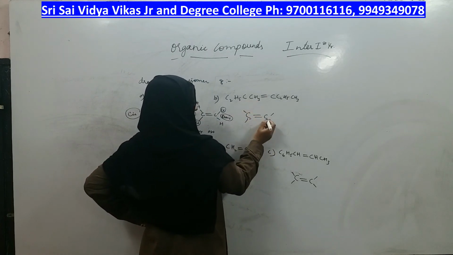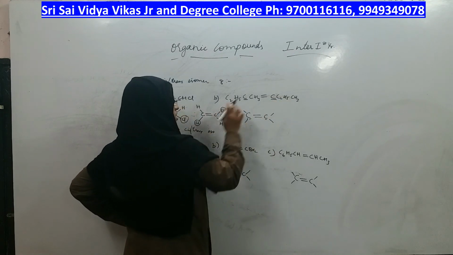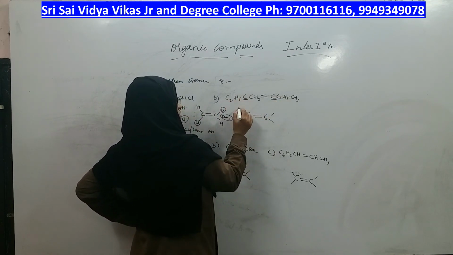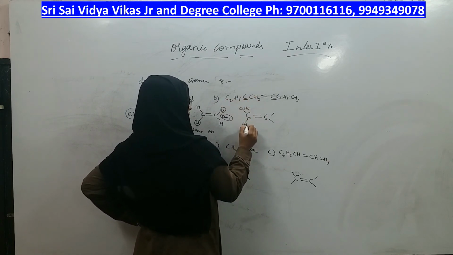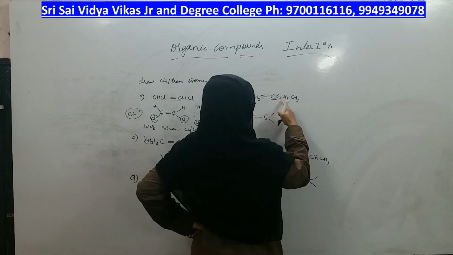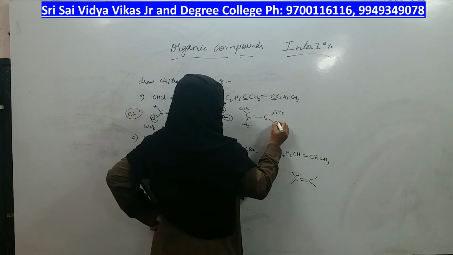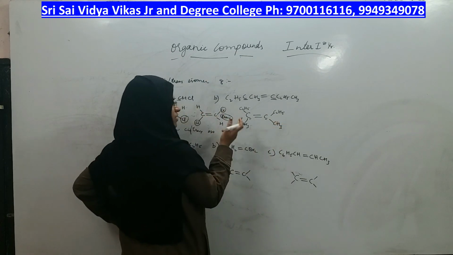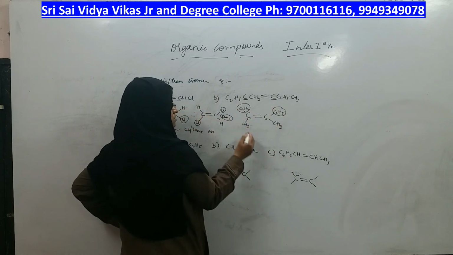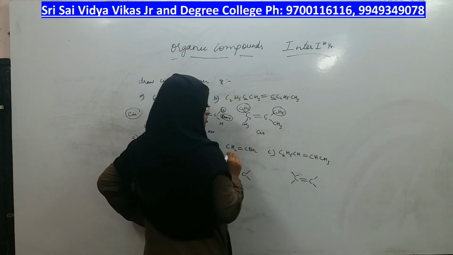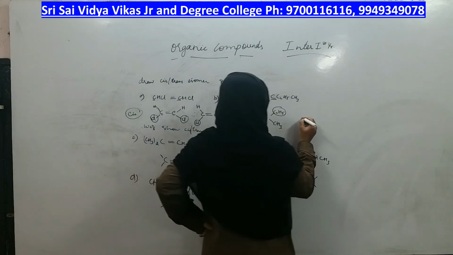The carbons which I have written are this carbon and this carbon, is it? On this carbon there are two groups. What are those two groups? C2H5 is one group and CH3 is another group. Same way, on this carbon there are two groups. What are those two groups? C2H5 is one group and CH3 is another group. What type of isomer is it? The same groups are present on same side or opposite side? Same side. That means this isomer is a cis isomer. If cis isomer is possible, we can easily draw trans isomer also. Let us draw trans isomer for the same.